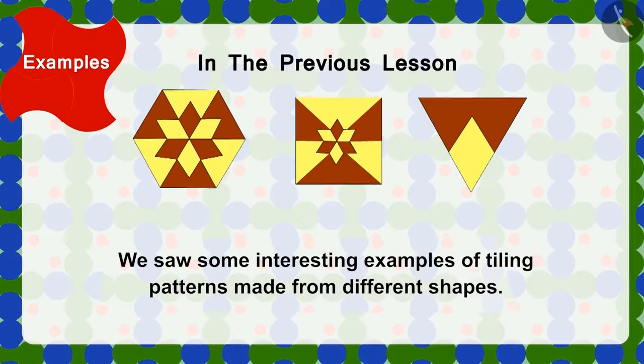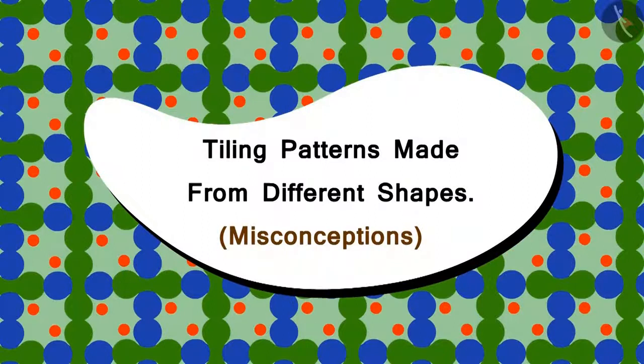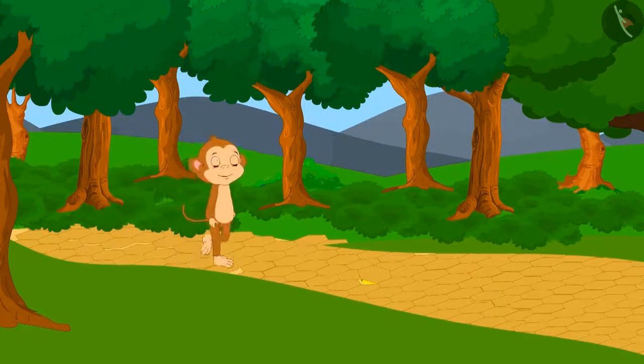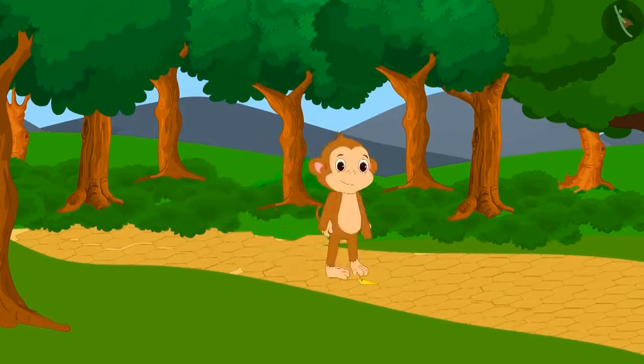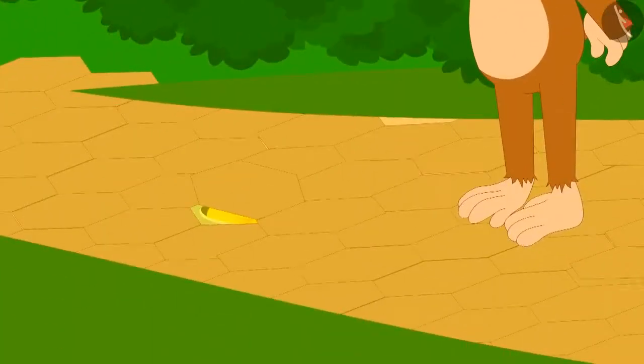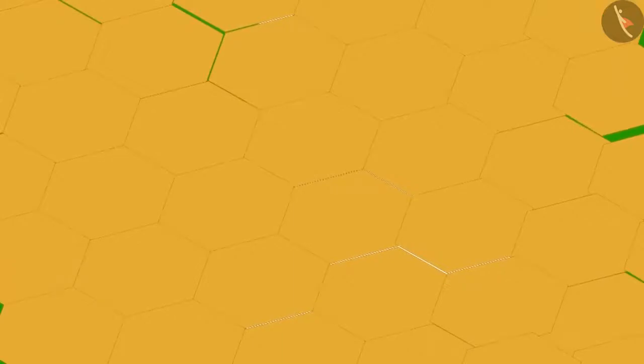Children, in the previous lesson, we saw some interesting examples of tiling patterns made from different shapes. In this lesson, we will cover some misconceptions related to this. One day, Babban was going home. On the way, he stumbled upon something. When he looked down, he saw that one of the tiles of the floor was raised. The tiles made a pattern like this.